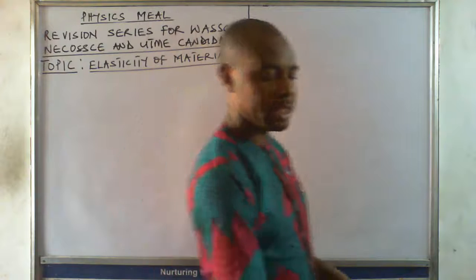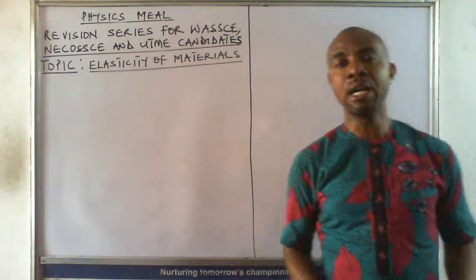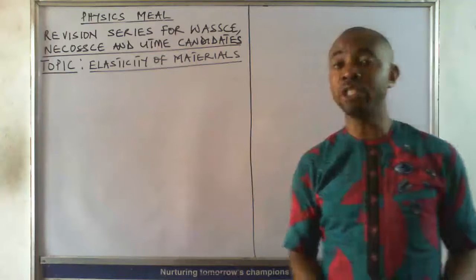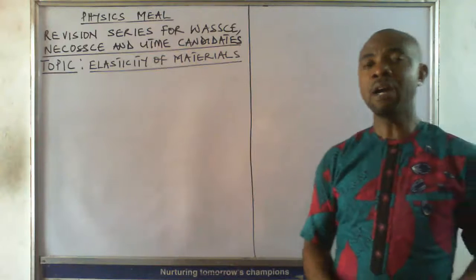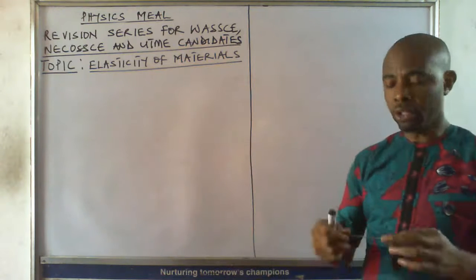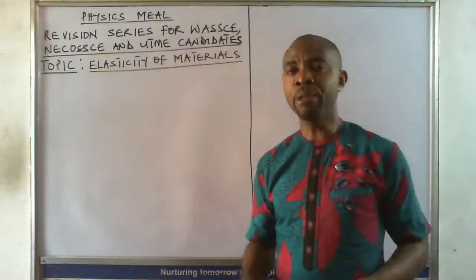When we talk about elasticity, we mean the ability of a material to return to its original shape after the application of a force. When a body returns to its original shape after the application of a force, that body is elastic.